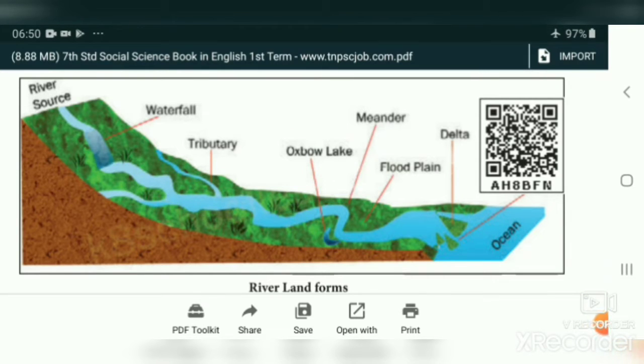Students, you see this picture. The river is starting from a mountain. The starting point is called the river source. Then it falls down. When it falls down, it is called a waterfall. And it goes in a definite direction. That process we call a river. And lastly, it joins into the ocean. So this is the river course.